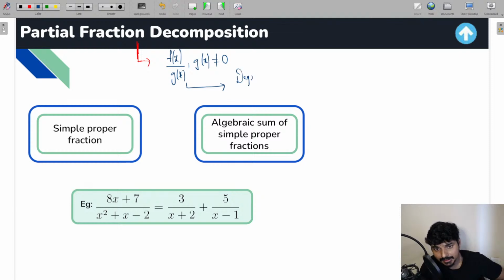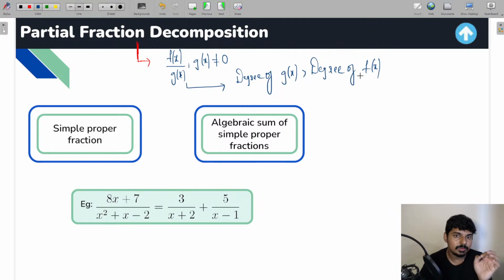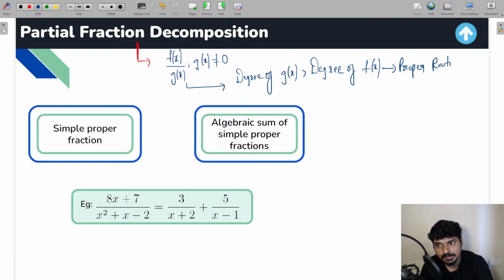If the degree of the denominator is greater than the degree of the numerator, then whatever rational function you get is known as a proper rational function.